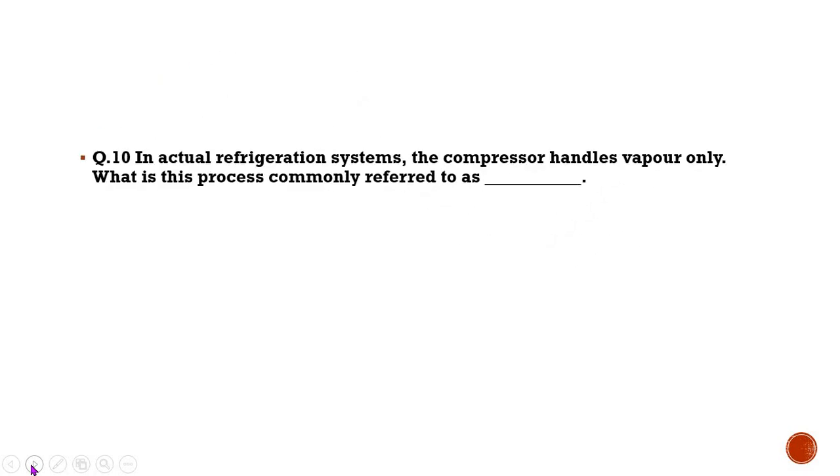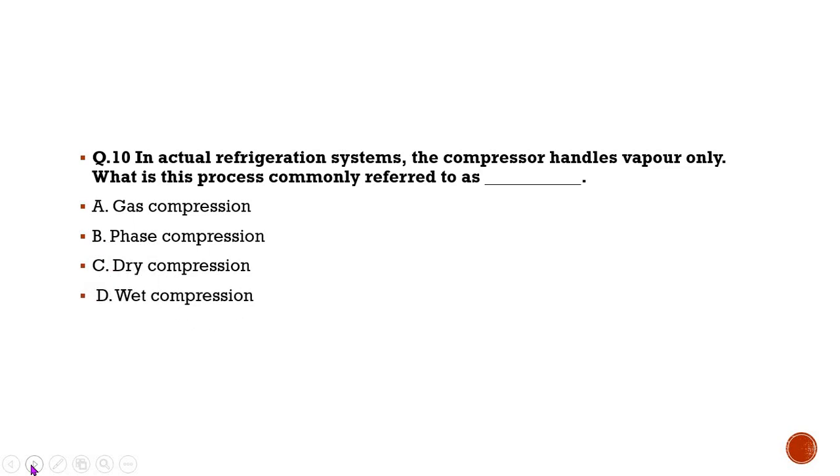Now the last question for today's episode is: in an actual refrigeration system the compressor handles vapor only. What is this process commonly referred to as dash dash? Option A, gas compression, B, phase compression, C, dry compression, and D, wet compression. And the correct option in front of you is option C, dry compression. Once again I will repeat, this is a question from refrigeration and air conditioning. In an actual refrigeration system the compressor handles vapor only, and what is this process commonly referred to as? Dry compression is the correct answer.